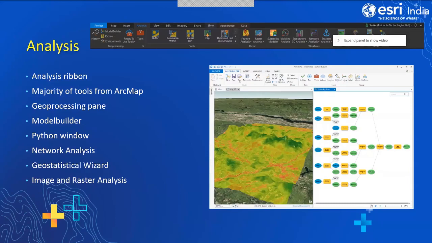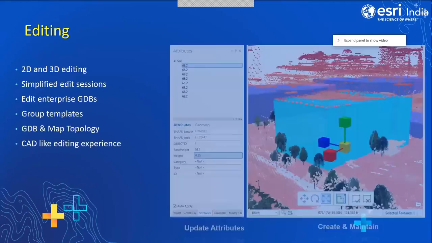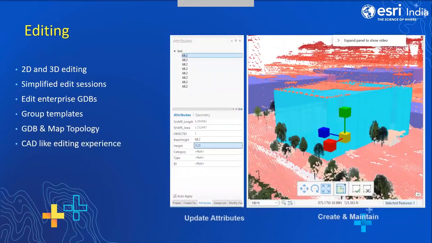Moving ahead with the editing, ArcGIS Pro has many editing tools, and now you can simultaneously edit in 2D and 3D environment. And simplified edit sessions means, unlike ArcMap, where you need to start editing. Suppose if you want to edit a feature, you need to right click on it or start editing to edit a feature. But here you will be always in an edit session where you can start creating your features. And you can visualize the layers you are editing in both 2D and 3D as well. So you can see the features from all the perspectives.